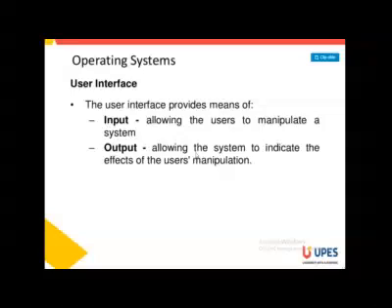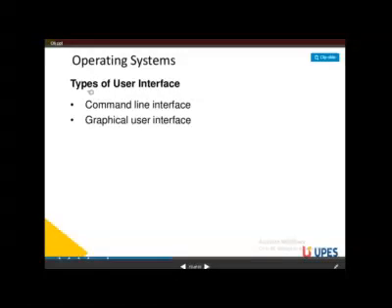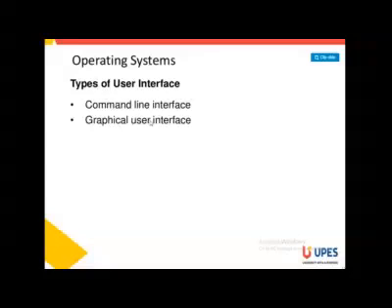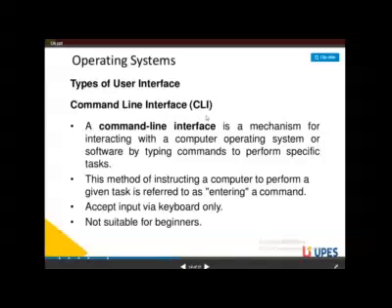The user interface provides input, allowing the user to manipulate a system, and output, allowing the system to show the effects of the user's manipulations. As we have already discussed, the two types of interface are the command line interface and the graphical user interface, that means CLI and GUI. In this chapter, GUI means graphical user interface. So what is CLI? That means command line interface.